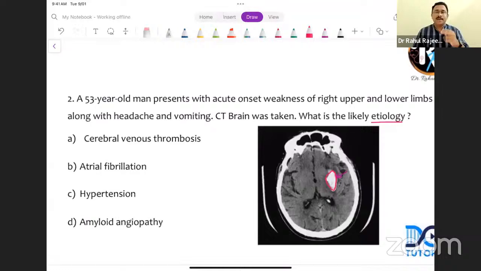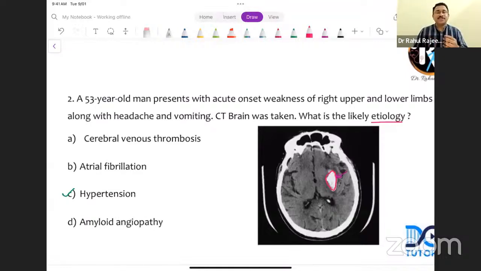Other than putamen, thalamus, cerebellum, and pons, you can even have involvement of the cortical region as well. So this is the typical location of a hypertensive bleed. Now option A, cerebral venous thrombosis, presents more like an infarct. Cerebral venous thrombosis is a venous stroke. It presents like an infarct, but can it have a bleed? Yes, there can be a hemorrhagic transformation of the venous infarct.